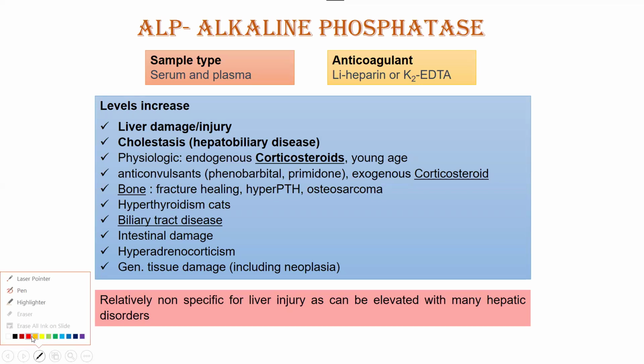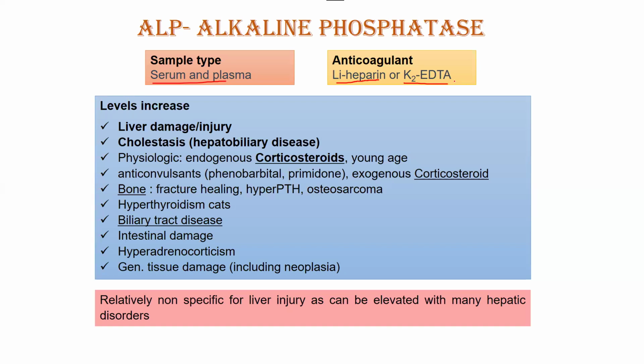First thing is the sample from which we can measure ALP is either serum or plasma that makes the blood sample, and the type of anticoagulant you should be using to transport the blood sample is heparin, lithium heparin, that is green top tube, or potassium EDTA, that is the purple or lavender, because lavender is also called purple top tube. If you haven't watched the video on Vacutainers, you can also watch that on my channel. It was purposely made as information regarding these biochemistry tests.